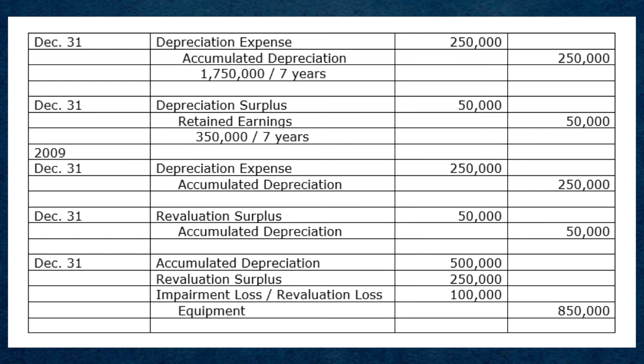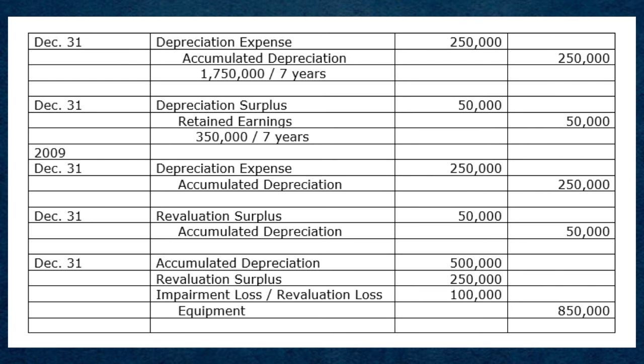1,750,000 pesos over 7 years. December 31st, debit revaluation surplus for 50,000 pesos, credit retained earnings for 50,000 pesos. 350,000 pesos over 7 years. 2009, December 31st, debit depreciation expense 250,000 pesos, credit accumulated depreciation 250,000 pesos. 2009, December 31st, debit revaluation surplus 50,000 pesos, credit accumulated depreciation 50,000 pesos.